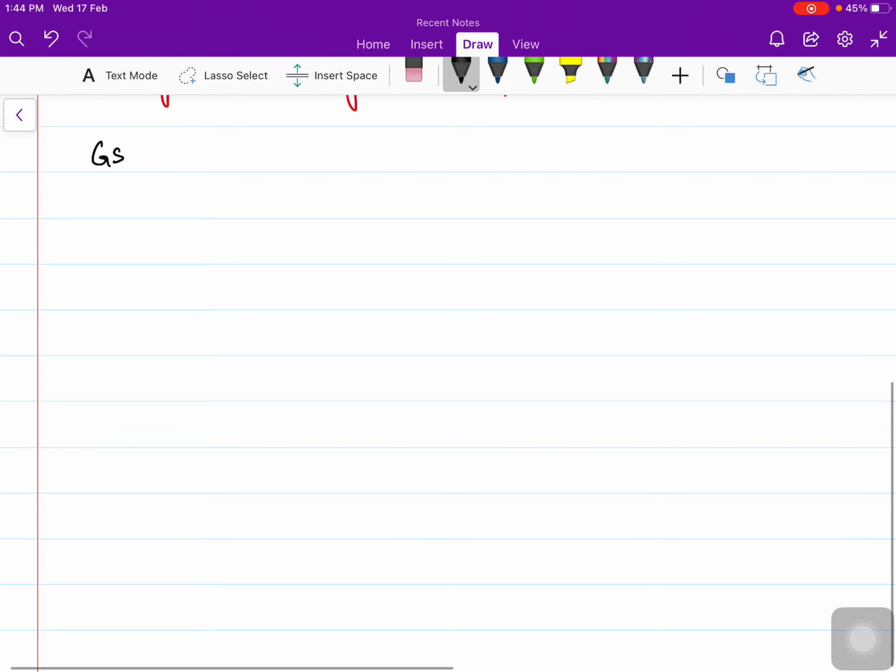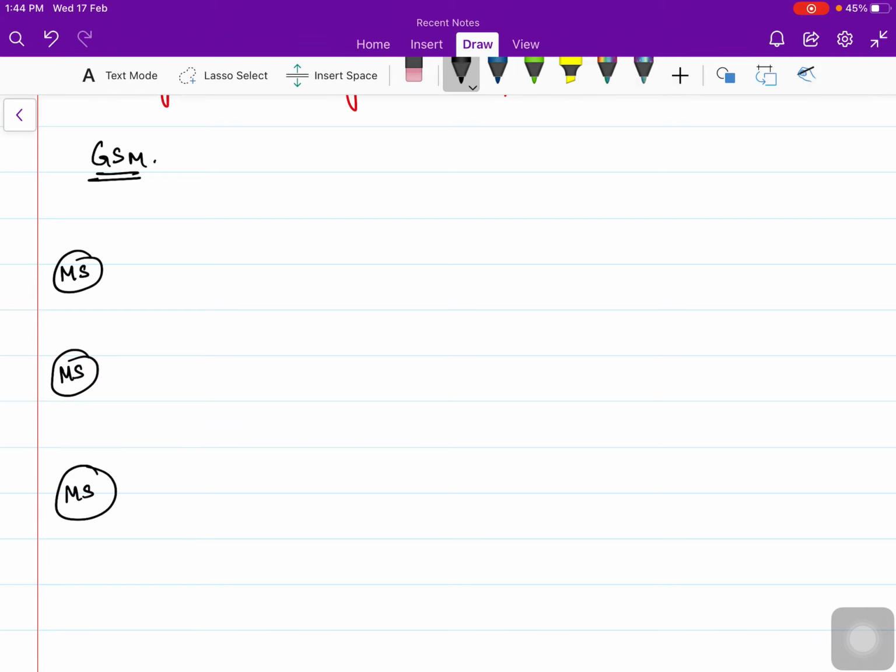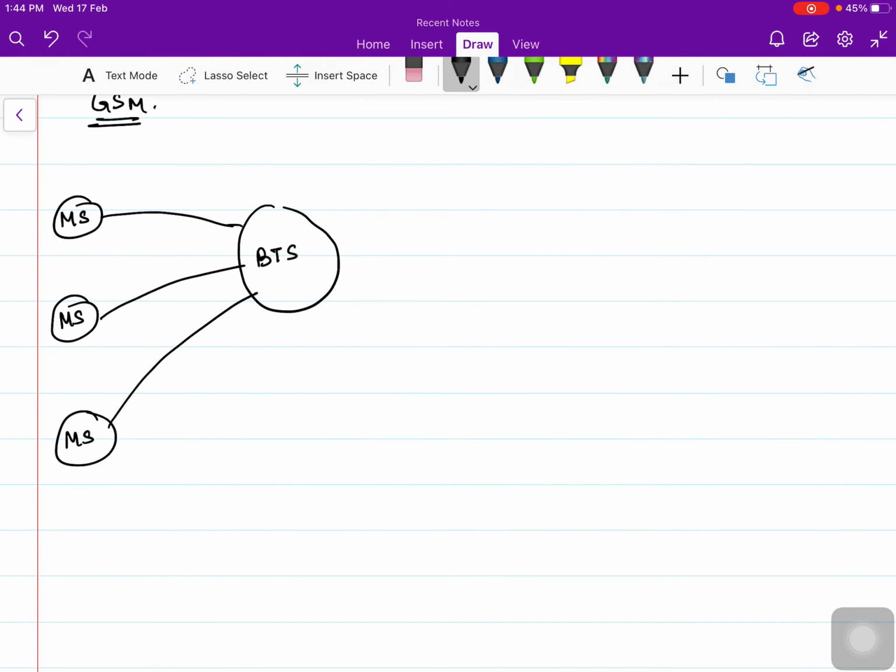The architecture of GSM has several mobile stations. A mobile station is nothing but the handset that we have, so multiple users have multiple mobile stations. They are all connected to the base transceiver station. Base transceiver station means that which transmits and receives. This BTS is nothing but the towers that we see outside our homes.